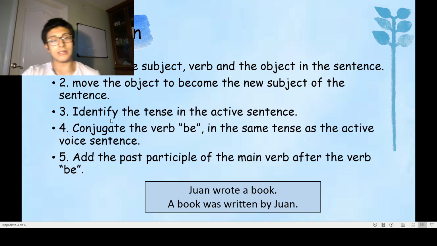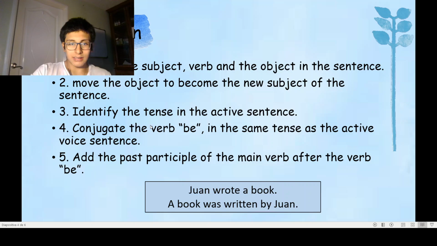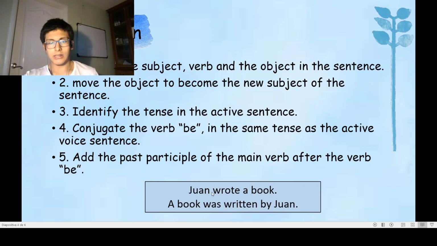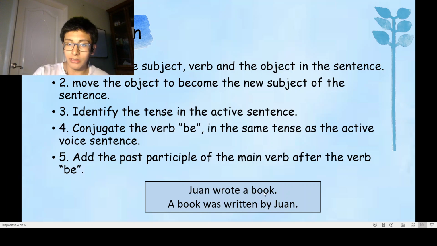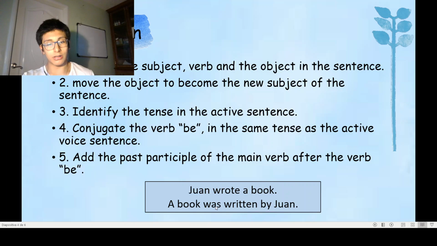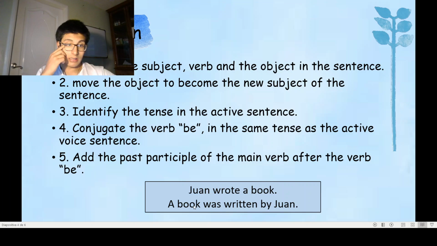The fourth step is to conjugate the verb be in the same tense as the active sentence, and we have to add that conjugated verb be to the passive sentence. And here we have a book was, because the first active sentence was past simple, and we put the verb to be in past simple, and it is was because a book has to use was because of its person.